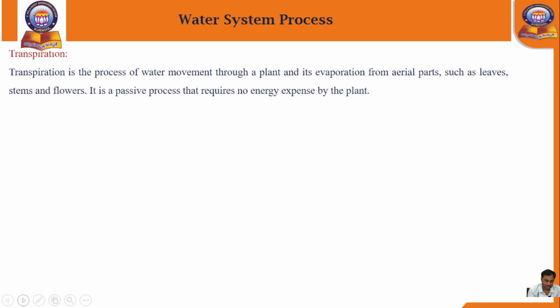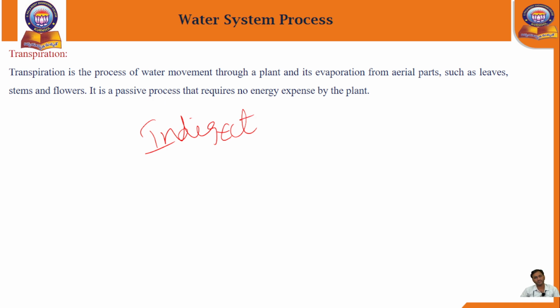Next, coming to transpiration. Previously we discussed evaporation, which is a direct process of conversion of water into the vapor state. Transpiration is also a conversion of water into vapor, but transpiration is called an indirect process of conversion.